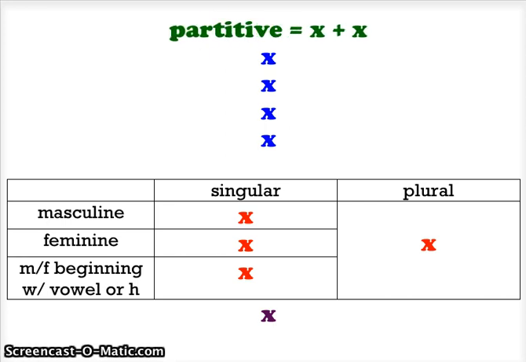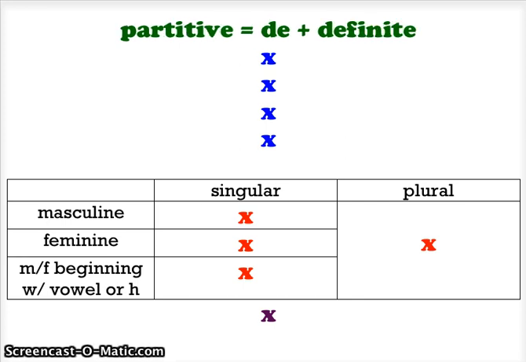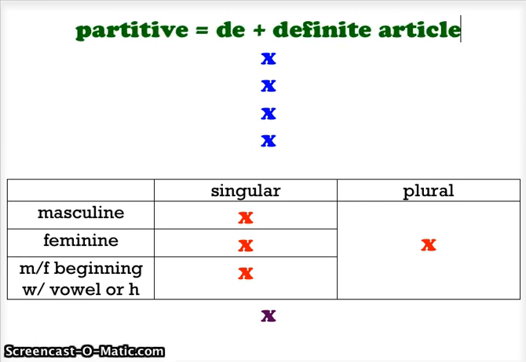The partitive in French involves using the preposition de plus the definite article. And if you remember the definite article, we have three of them in French. Well, actually, we have four. Le, la, and les.